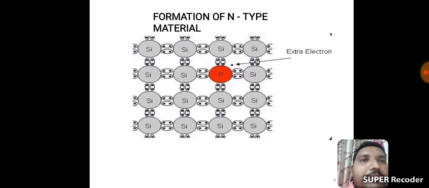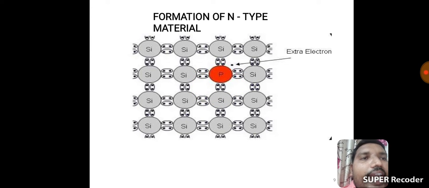See, N-type semiconductor. In the N-type semiconductor, these are all silicon atoms, added with phosphorus. Here, phosphorus is the pentavalent impurity. We should add phosphorus impurities to the silicon material. Here phosphorus has 5 valency electrons, but our favorable electrons are only 4. It has already formed 4 bonds.